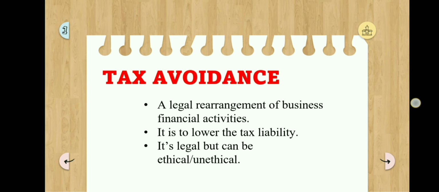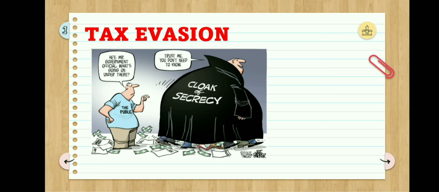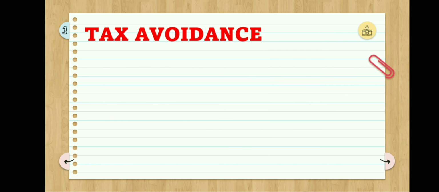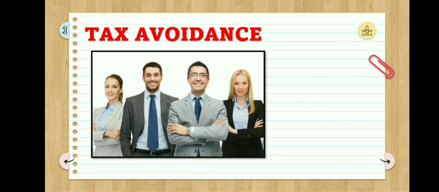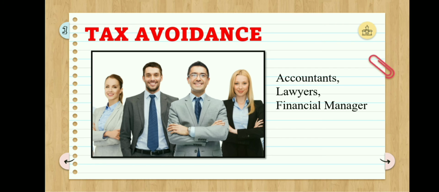Tax evasion. The image shows an unscrupulous government official. As you can see, the person with the blue shirt is clueless about what the government official spent. It means corruption exists, as well as unfair treatment and dishonesty of government officials, but not all. Next is tax avoidance. As shown in the images below, these are the professionals you can ask for help about taxes. These are accountants, lawyers, and financial managers.